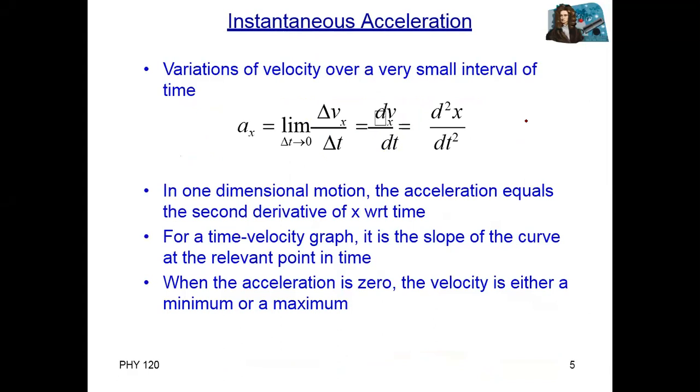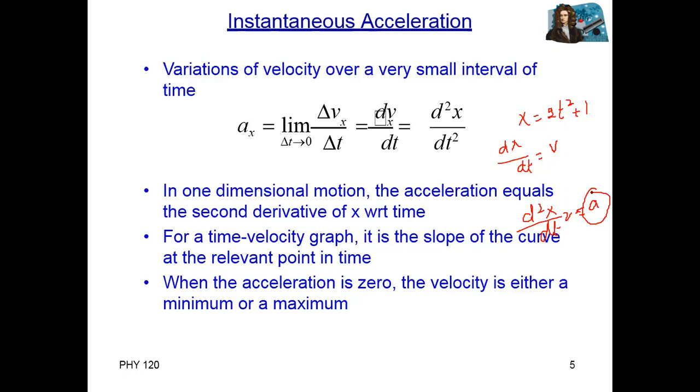Again, instantaneous acceleration. So acceleration at any instant of time, in a small interval of time, is equal to the derivative of velocity. First, for example, suppose position x is equal to 2t square plus 1. The derivative of position, displacement, equals velocity. But when you take the second derivative, d square x divided by dt square, this equals acceleration. So the derivative of velocity is instantaneous acceleration at any instant of time.